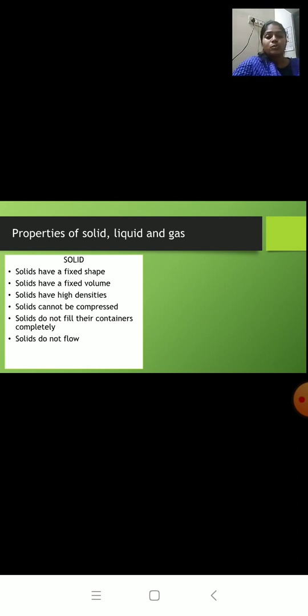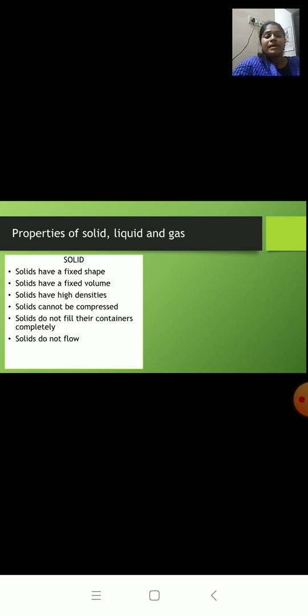Solids have a fixed volume because the spaces between the particles are fixed. Solids have high densities. Solids cannot be compressed because the particles have very little space between them, so you cannot reduce it further.